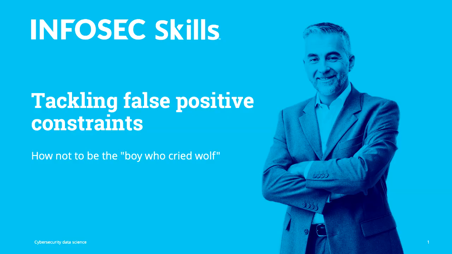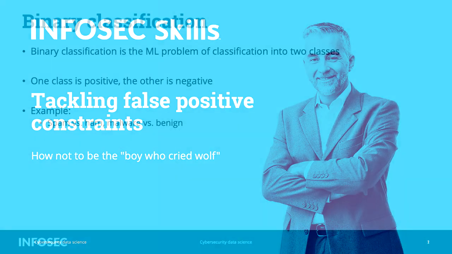Welcome. In this lesson, we are going to tackle false positive constraints. The subtitle is How Not to Be the Boy Who Cried Wolf, because false positives are basically false alarms. Let's discuss this in more detail.